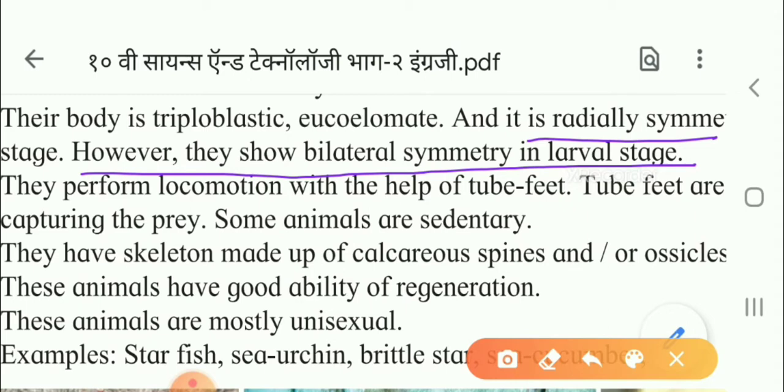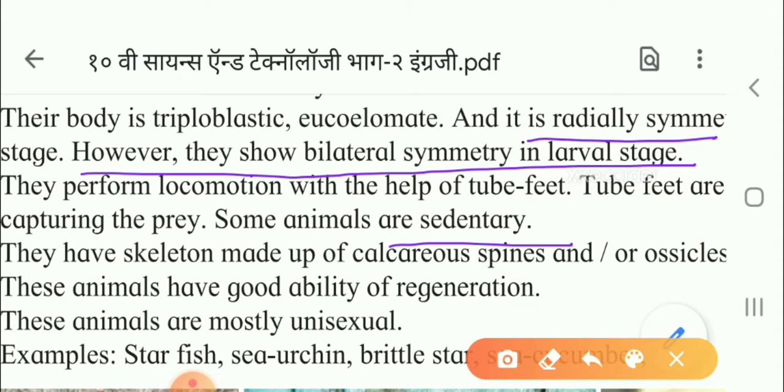So this point you have to learn, that some animals are sedentary. Next, they have a skeleton which is made up of calcareous spines. Which type of skeleton do they have? This skeleton is made up of calcareous spines, that means these spines are made up of calcium carbonate, and that is the exoskeleton.